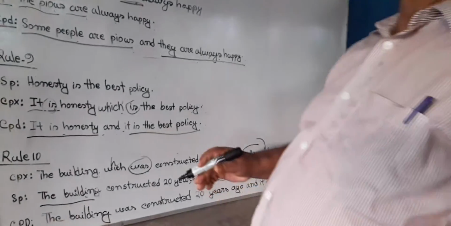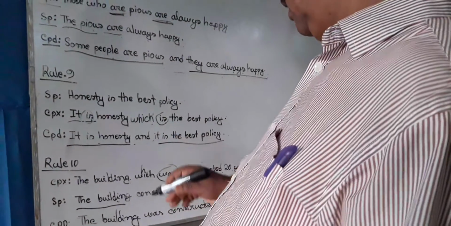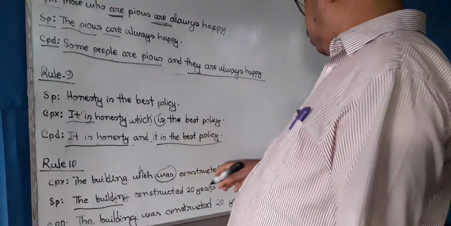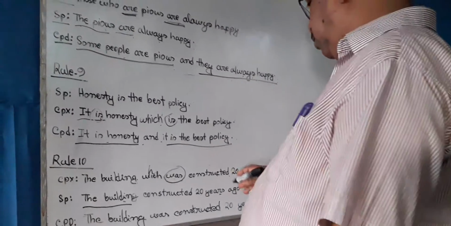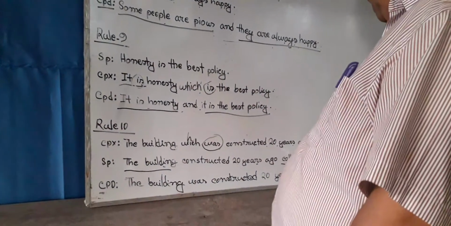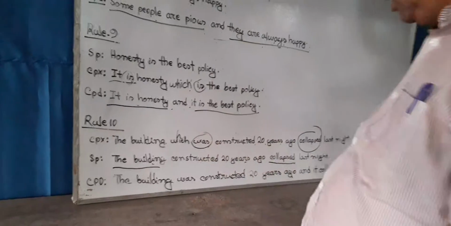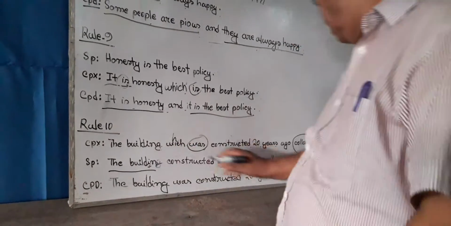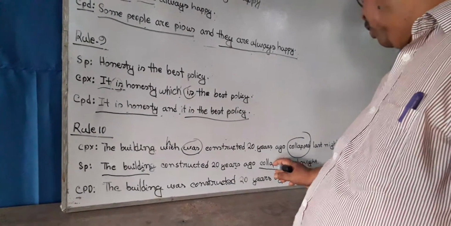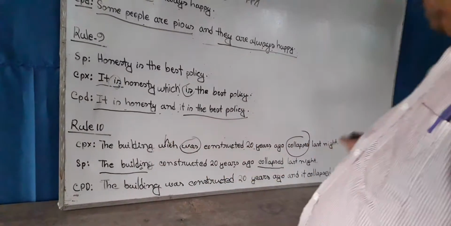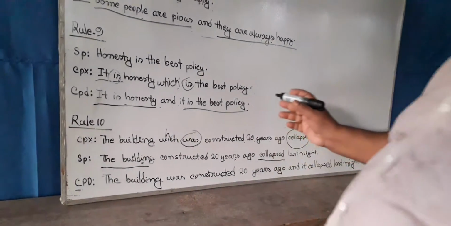That is, we came to know that the sentence which has one subject and one finite verb is called simple sentence. And in this sentence, we find only one subject and one finite verb. That is, this sentence can be called simple sentence.